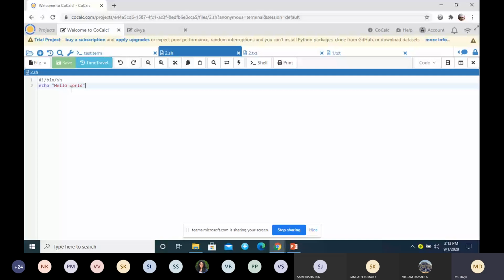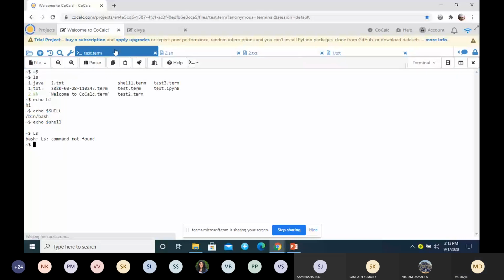Now go to the terminal. Before executing the file, you have to give the permissions for the file. So you have to give 777. 777 means you are giving read, write and execution permission for that particular 2.sh file.